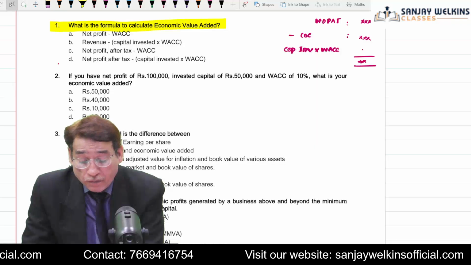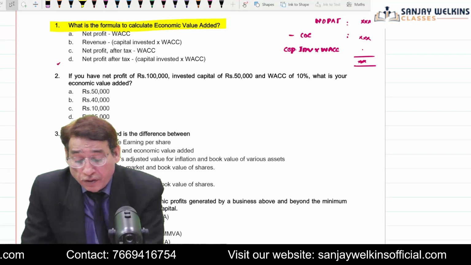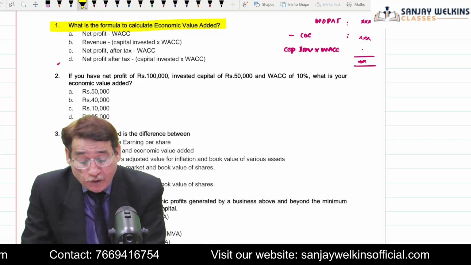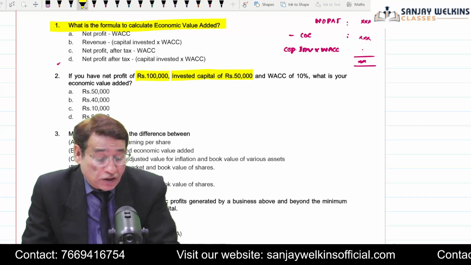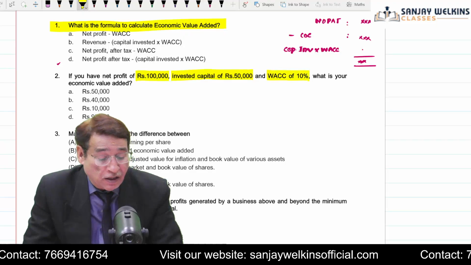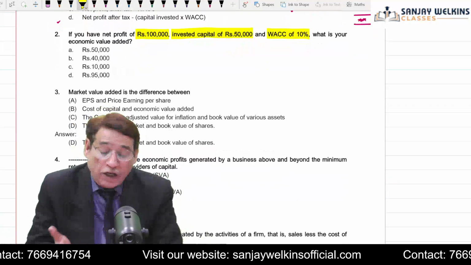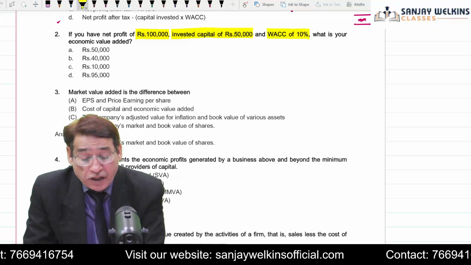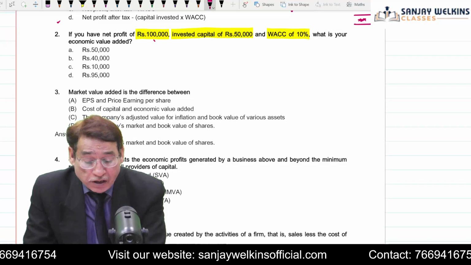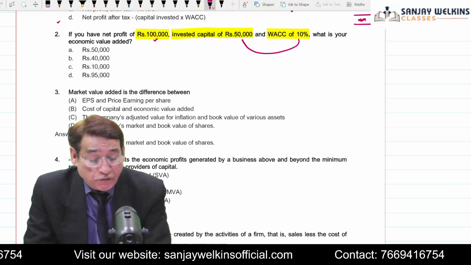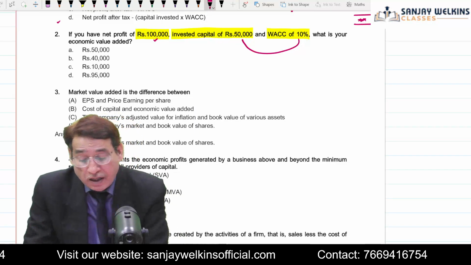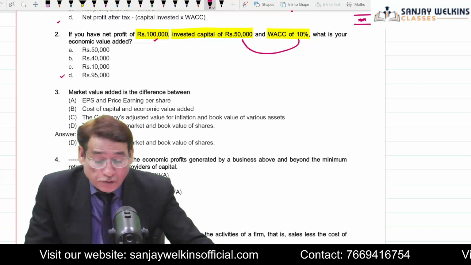And then we come across, if you have net profit of rupees 1 lakh, invested capital of 50,000 and WACC at 10%, what is your economic value added? Now it is already given net profit of 1 lakh, so this time you will take it as NOPAT, correct? And then you multiply 10% with this one and you get the answer. I need not tell you, I think most probably 95,000.